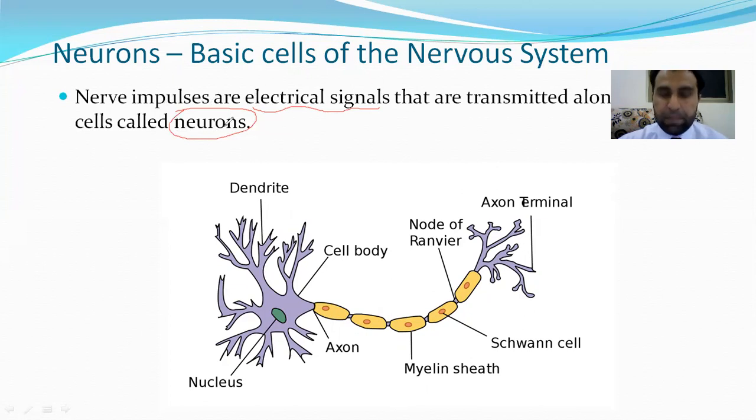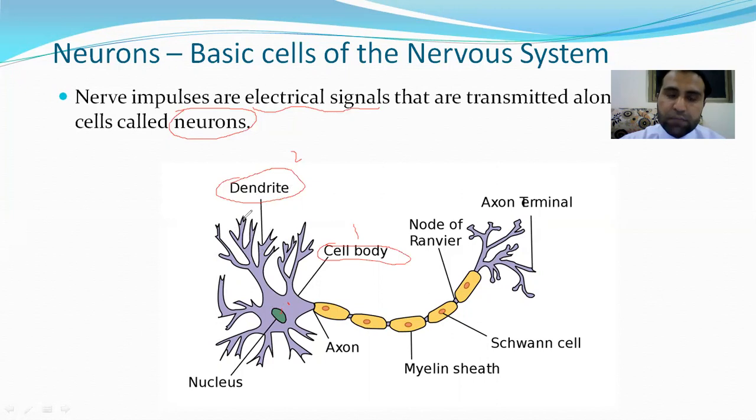Neuron. Now, the structure of neuron has three basic parts. The first one, cell body. Cell body consists of cytoplasm and nucleus. The second one is dendrite. It is a cytoplasmic projection from the cell body.